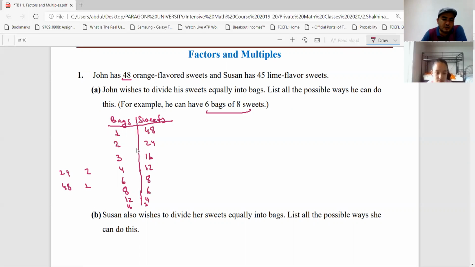Actually here, that means it's all about factors, right? These numbers, 1, 2, 3, 4, 6, 8, 12, 16, 24, 48, we call these numbers the factors of 48, right? Okay, that means it's the same question. Just list all the factors of 48. Okay, so John wishes. We already answered this question.